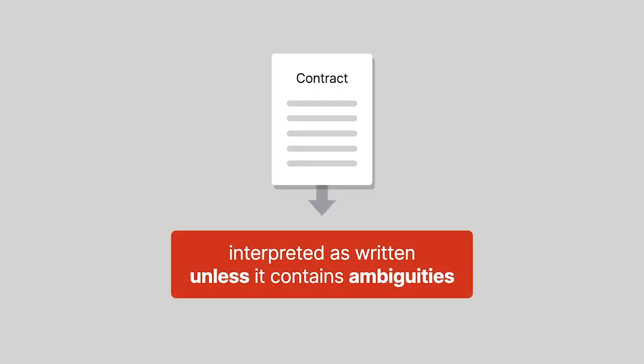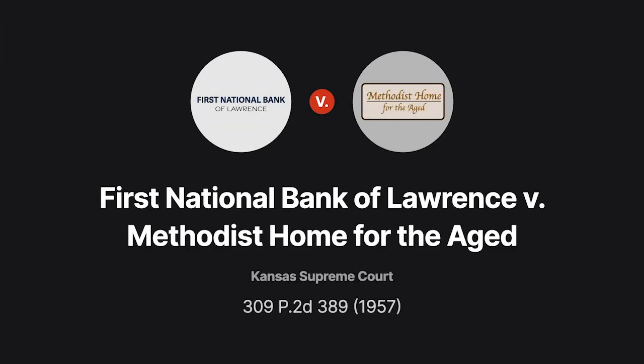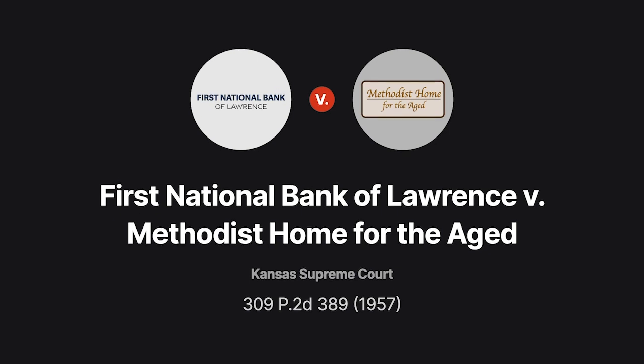Courts interpret contracts as written unless they contain ambiguities. In First National Bank of Lawrence versus Methodist Home for the Aged, the Kansas Supreme Court explains some basic rules of contract construction that courts use to interpret ambiguous contracts.